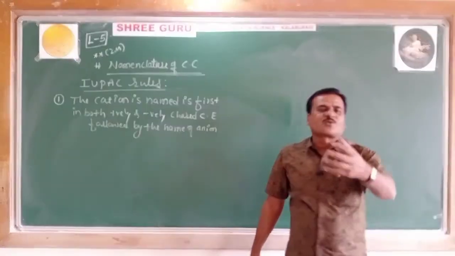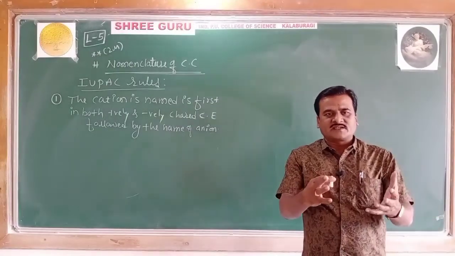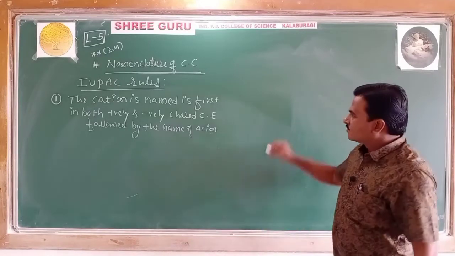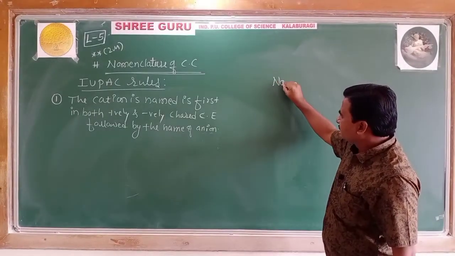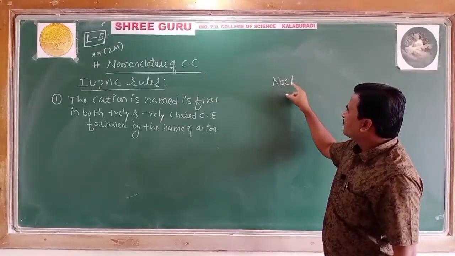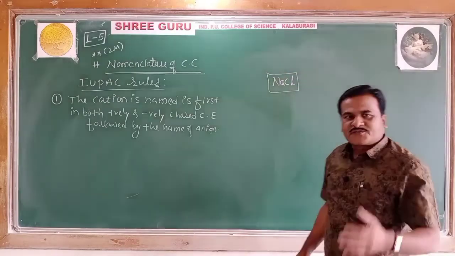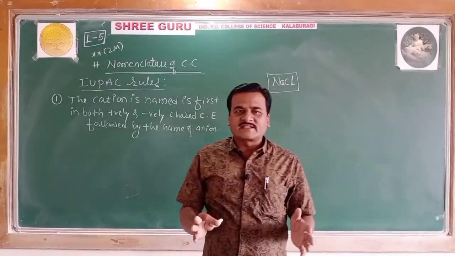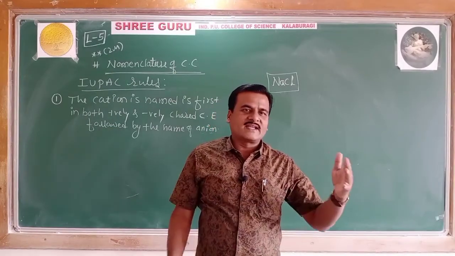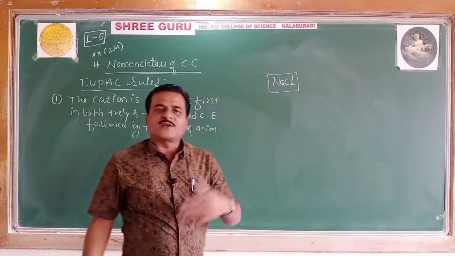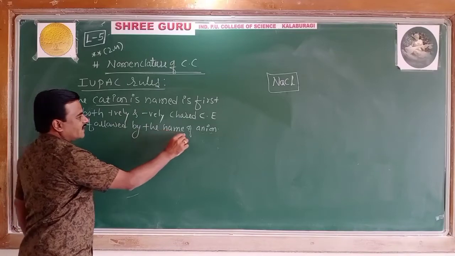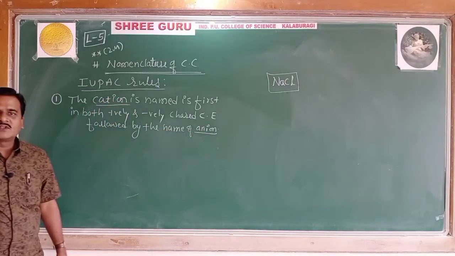If I take sodium chloride, a familiar inorganic salt, what do we write first? Na is the cationic part of the salt and Cl is the anionic part. As we commonly do in naming any inorganic salt, the cation comes first, followed by the anion. The same rule is followed in writing the coordination compound.